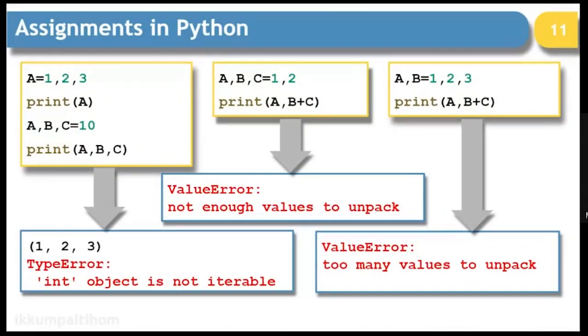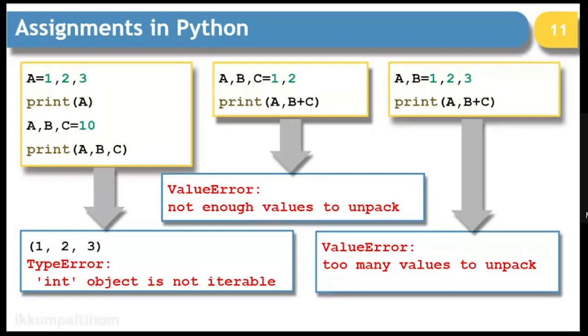Now look at these. If we write A is equal to 1, 2, 3, there is nothing wrong in it, because as soon as you put comma separated values in front of an assignment operation which are assigned to a single variable, it will be treated as a tuple. So whether you write 2 values, 10 values or 35 values, it does not matter. It will be treated as a tuple. Round brackets are taken as default for any collection. So any collection by default is a tuple. That means constant value set.